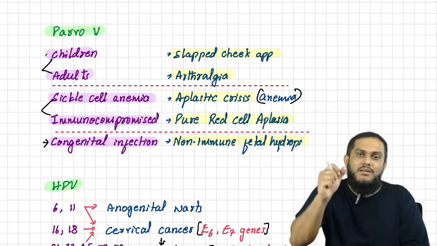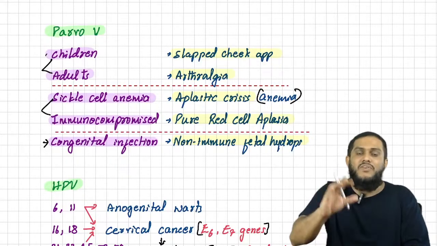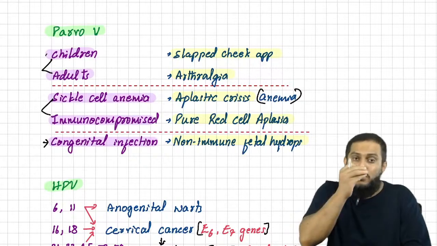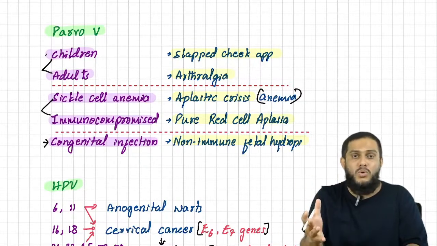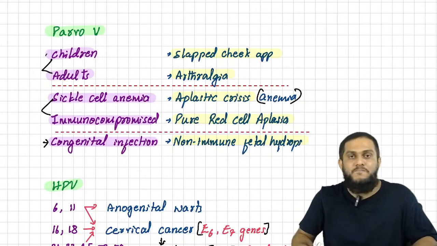Okay, anyways, sir, children and adults, sickle cell anemia and immunocompromised, congenital infection. Congenital infection, non-immune fetal hydrops; in children slapped cheek appearance, in adults arthralgia. Just the middle two you have to remember, that also I told you: sickle cell anemia, aplastic anemia; immunocompromised patient, pure red cell aplasia. Done.